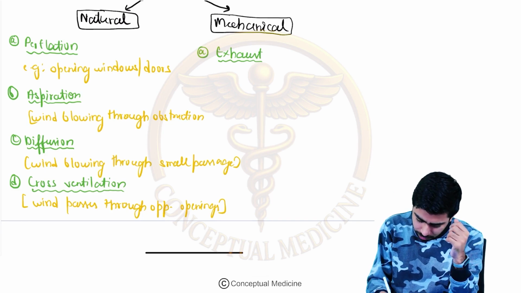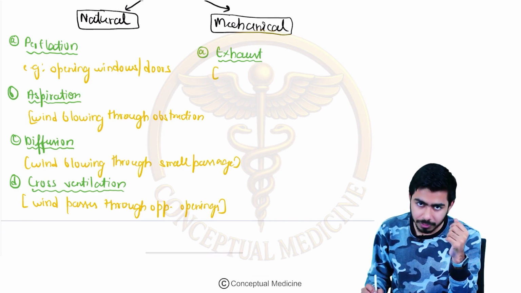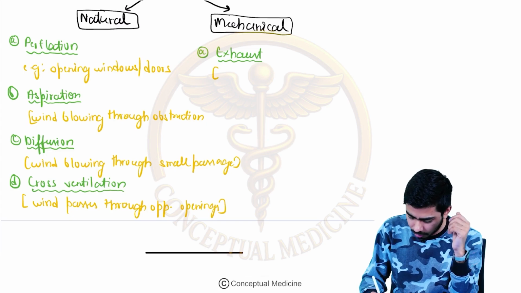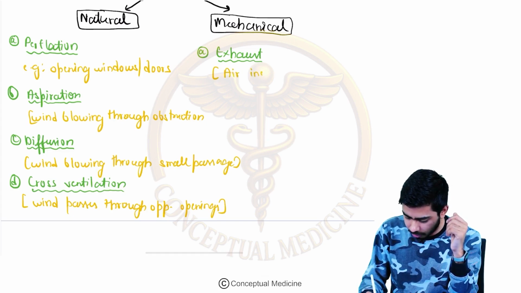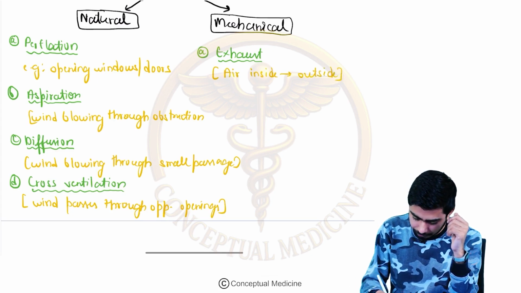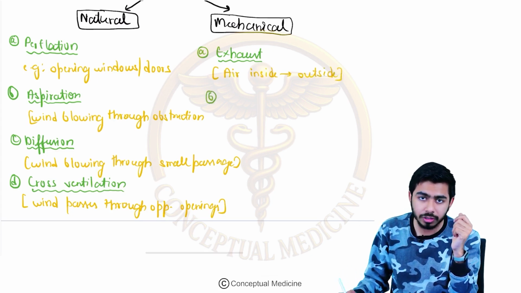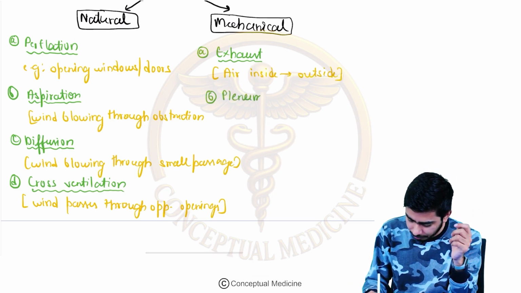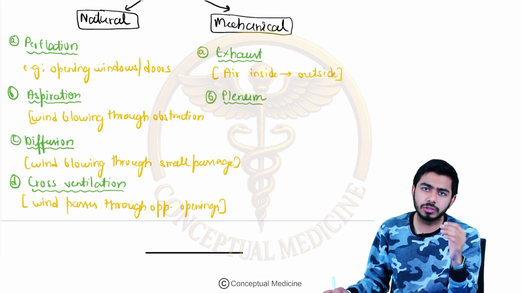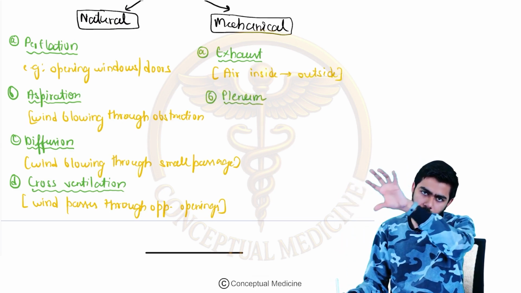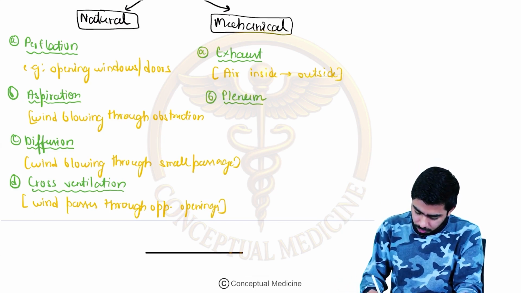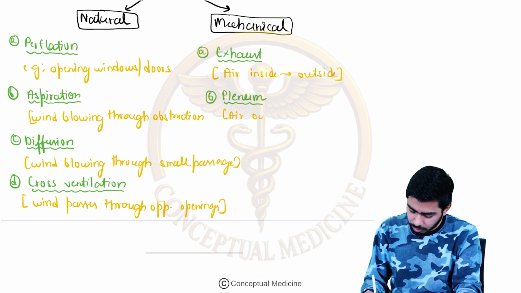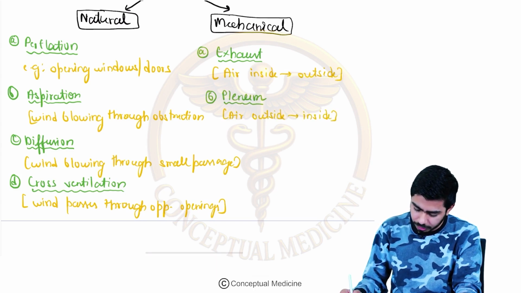So in the exhaust, the air will be going from inside to outside, no doubt about that, right? Just opposite to it, there is another term called the plenum. In the plenum, we are talking about just the opposite thing. Here, the air is coming from outside to the inside. So if the air is coming from outside to inside, then it is called the plenum. Please be very clear with that.